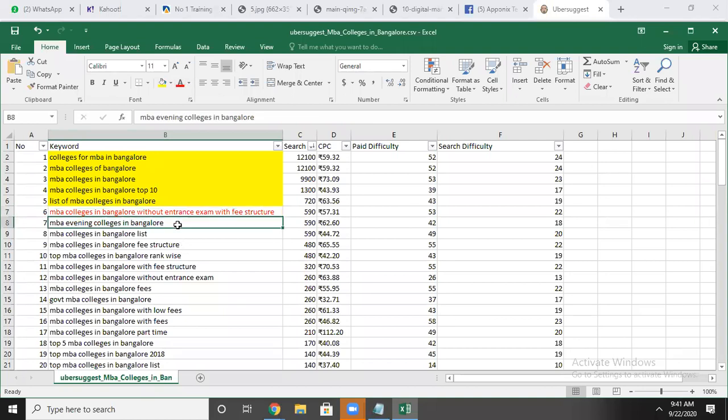And people are searching MBA colleges in Bangalore. Yes, whichever working persons are there, they are searching for MBA evening colleges because they want to do it regularly, but in the evening along with the job. If you belong to an MBA evening college, then instead of choosing all these keywords, you have to target this keyword.